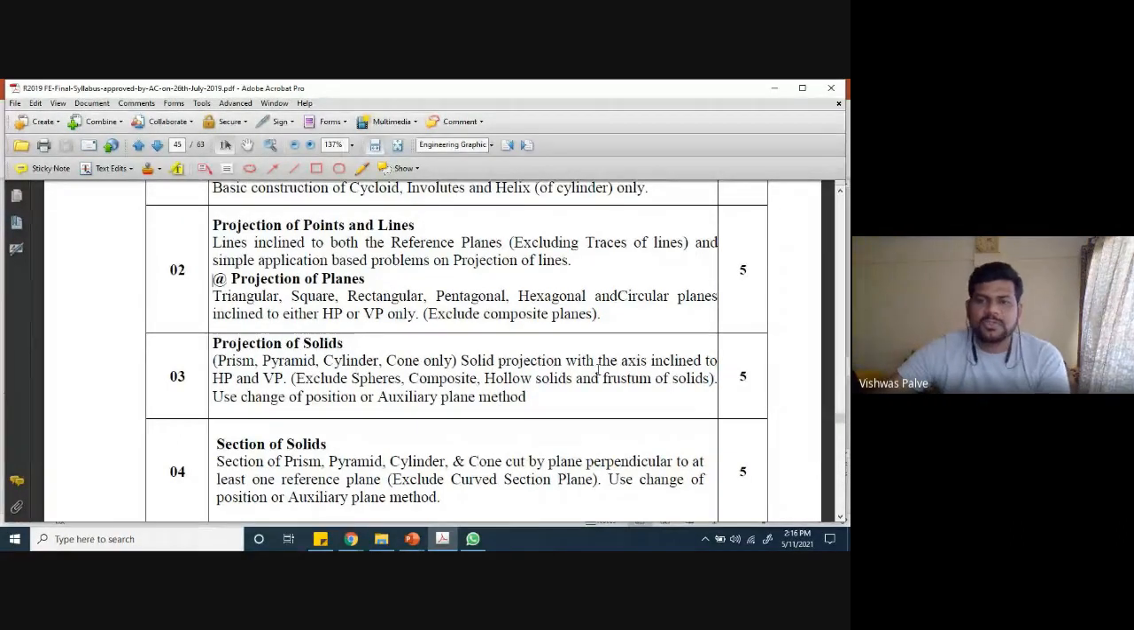Then projection of solids with an axis inclined to HP and VP. It is clearly mentioned here to exclude objects such as spheres and composite hollow frustum of solids. For this part we have to use a method. Which method can you use to draw projection of solids? You can use the change of position method or the auxiliary plane method. Any one method you can use to draw.